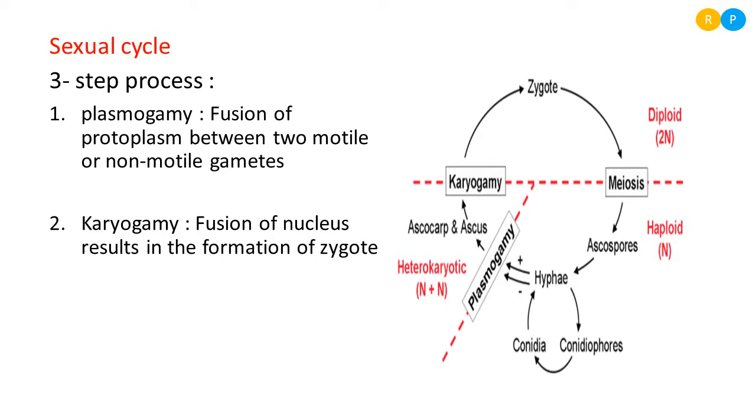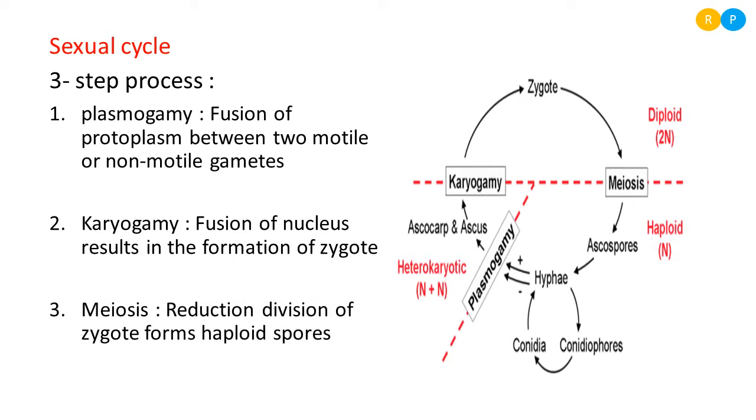That diploid nucleus in the cell is considered the zygote. Clear? So karyogamy is nothing but the fusion of nuclei. This results in the formation of a diploid cell that is known as the zygote. So zygote formation can be seen after karyogamy. So this is the second step.